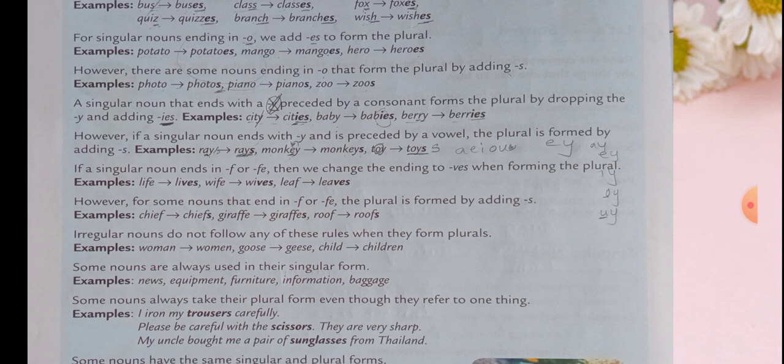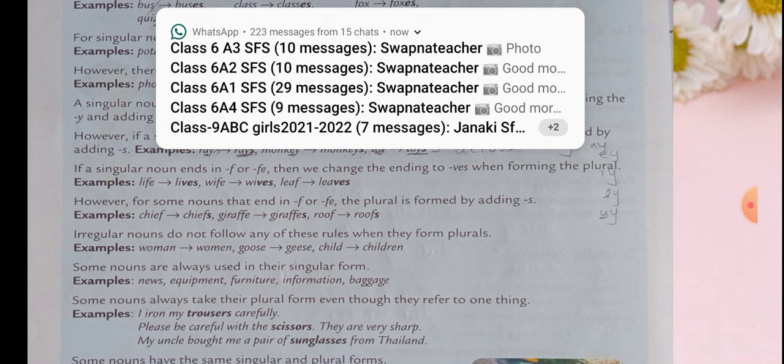Okay, even if words end with Y, if they are preceded by vowels, that is A, E, I, O, U, they will not follow the above said rule. How can we convert them? Just by adding s after that Y. So boy will become boys by simply adding s, because it is being preceded by the letter O, that is a vowel.